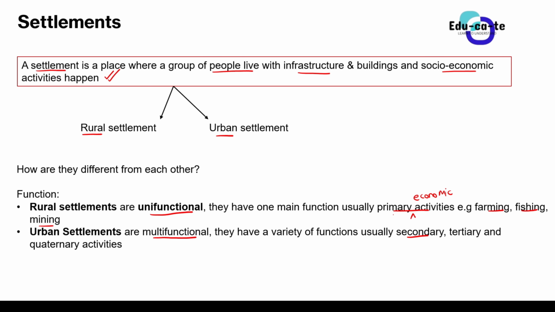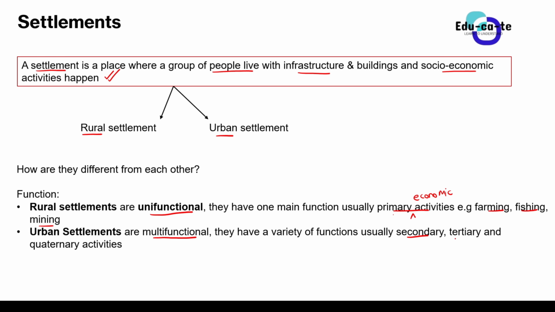In urban areas, they manufacture clothes, they manufacture different types of things. You won't find that in rural settlements, because in rural settlements we are mostly focusing on extracting raw materials from the ground or from the earth. So secondary activities such as manufacturing happen in urban settlements.